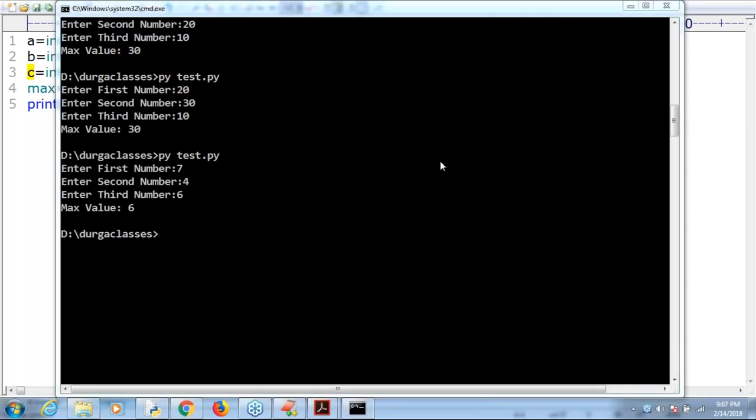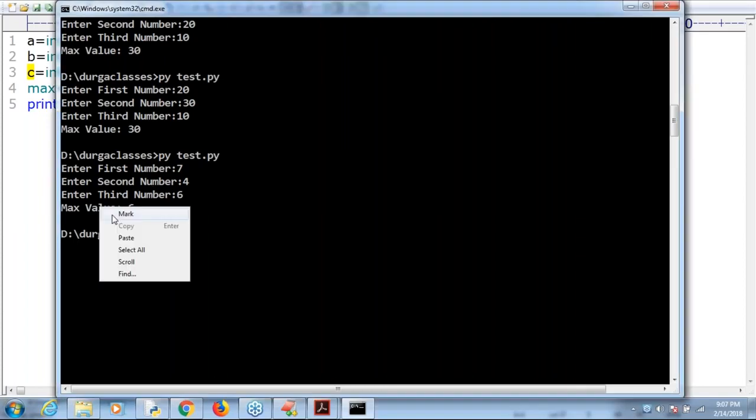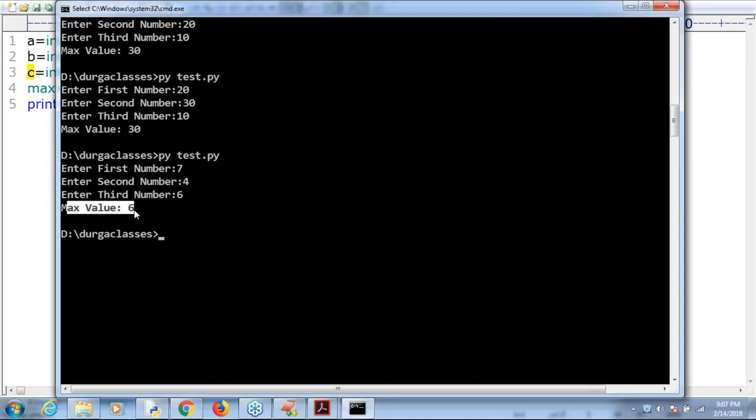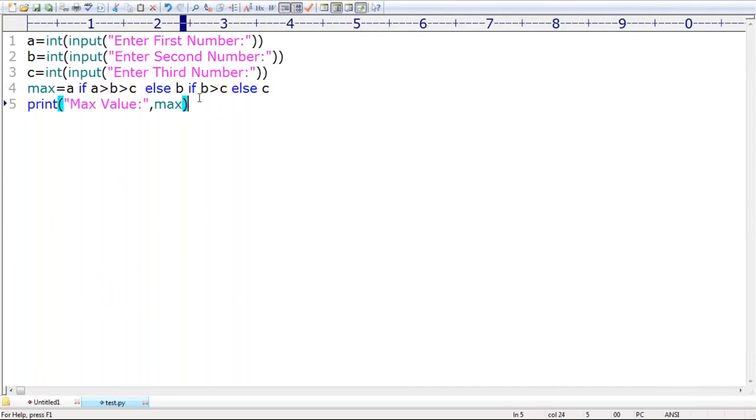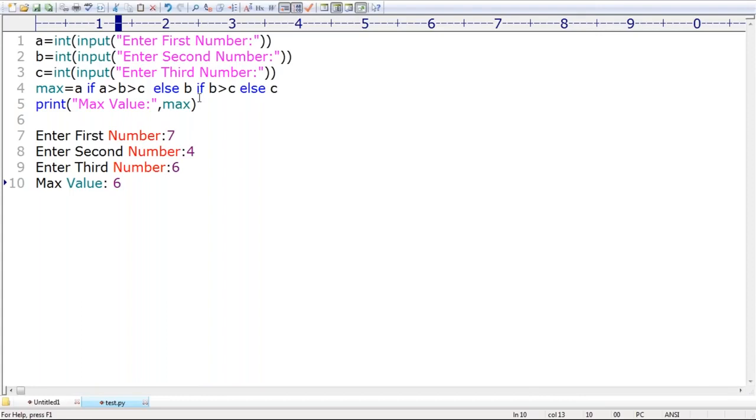746. What is the answer by default we require to get? What is the max value we require to get? 7. 7 is the max value. But what max value are we getting? 6. Good. Excellent. Can you please observe what is the flaw in our syntax?